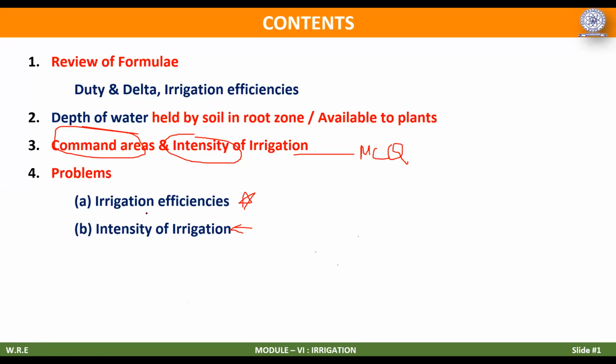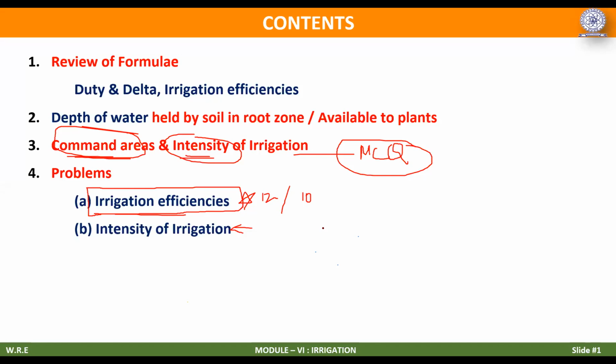The command area calculations and intensity calculations will be asked as MCQs, and calculation of irrigation efficiency will be asked for a major question, like a 12 marks question in the external examination or a 10 marks question in the mid exams. So concentrate on those topics.